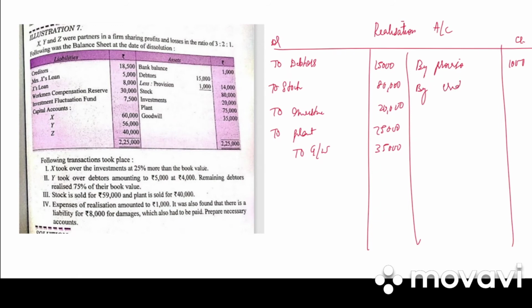Next step is transfer all the liabilities. So by creditors 18,500. By Mrs. X loan. Mrs. X loan will be there, but the partner's loan will not be transferred. Mrs. X is the third person. Then we have by investment fluctuating fund. How much is it? 7,500.